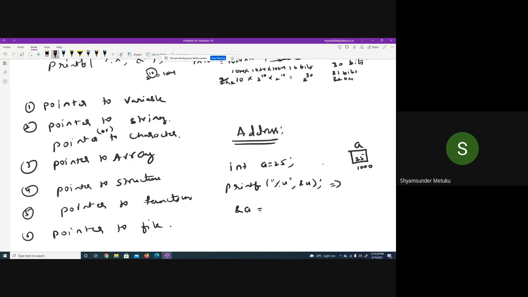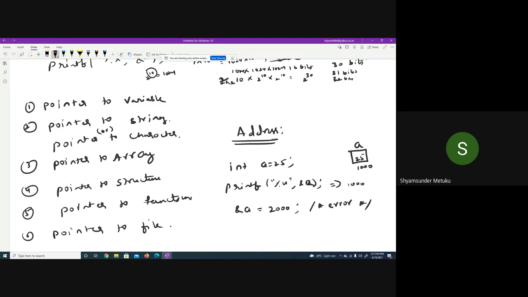But if you try to assign &a = 2000, is it acceptable? While printing, you attach an ampersand and a prints 1000, and in the immediate next statement you try to assign some value to &a. Will it be acceptable or not? It is an error, because the user has no control over the address of the given contents. 25 remains, and 25 can be modified, but the location of int a, 1000, is assigned by the computer.